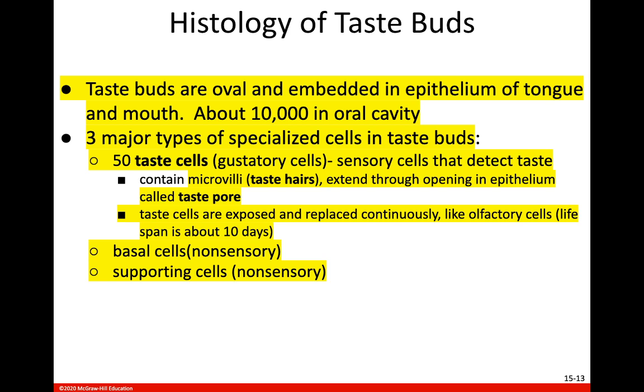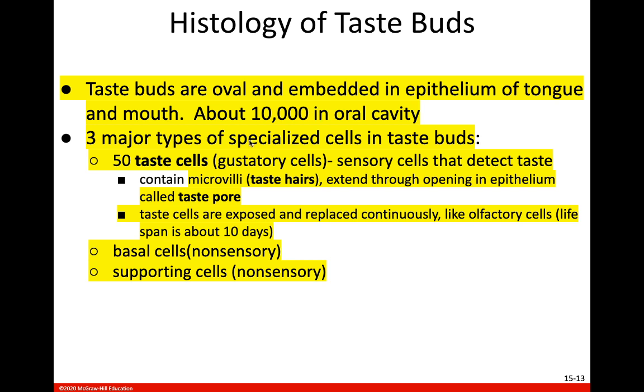Okay, so again, our taste buds are on the edges of those papillae. They are oval and they are embedded in the epithelium of the tongue and the mouth, and you have about 10,000 taste buds in your oral cavity. So again, remember you have about 10 million olfactory neurons in that olfactory epithelium. We have only about 10,000 taste buds in our oral cavity. So again, our taste is not nearly as sensitive as our smell is.